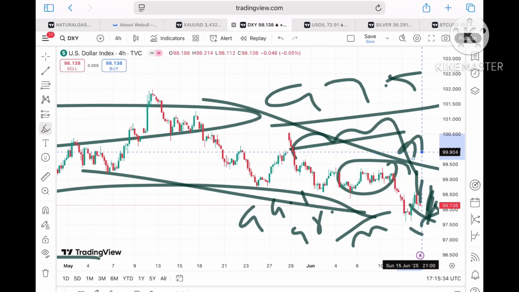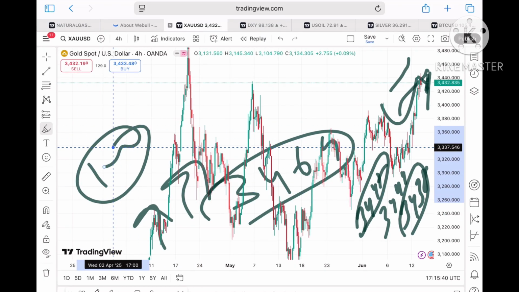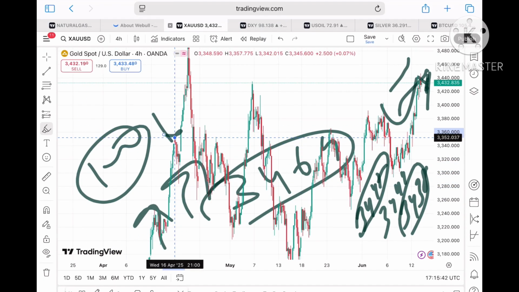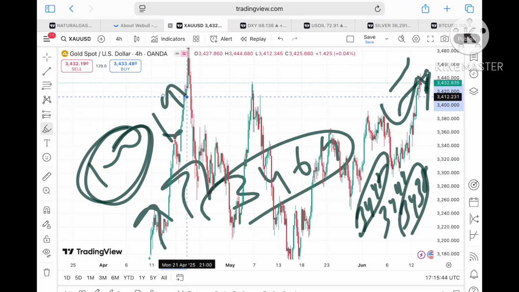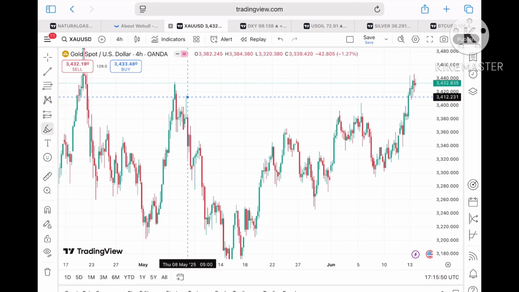Now coming back again to the gold price. As I've already explained, if the dollar index moves below a level of 100, we can see a further downfall, but if it sustains above this level, we can see the dollar index go upside. So when the dollar index starts going upside, we see the gold price come down.